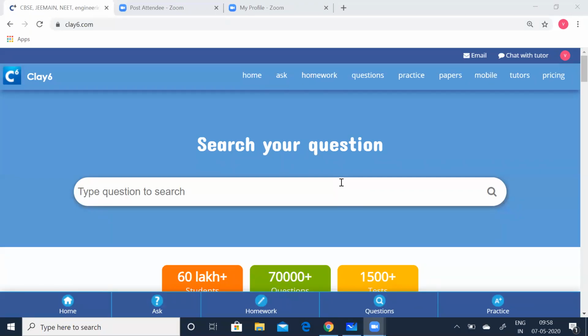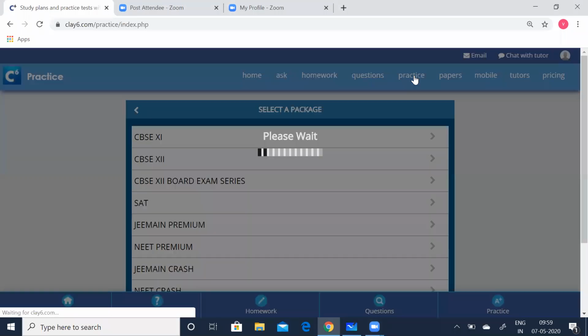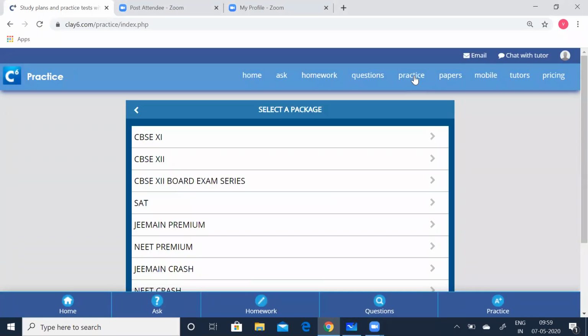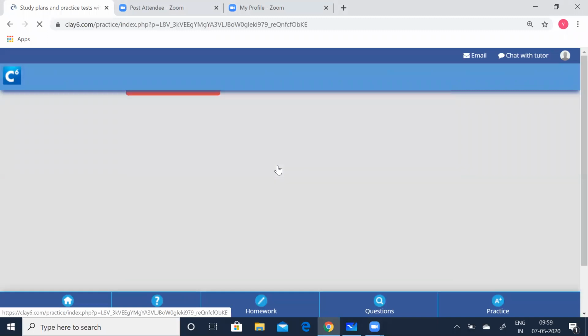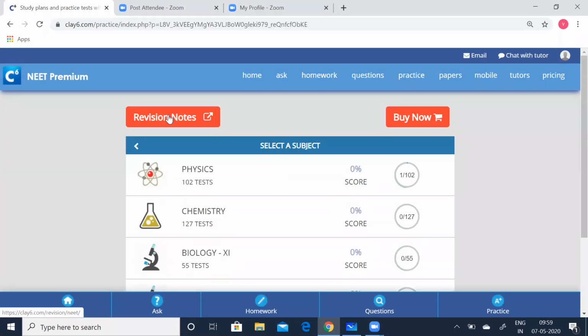I'll briefly run through how to access these revision notes and the test on the Clay6 website. You can go to clay6.com, and this is the home page. Now you can go and click on the practice page, then go on to the NEET Premium, and from there go to the revision notes.